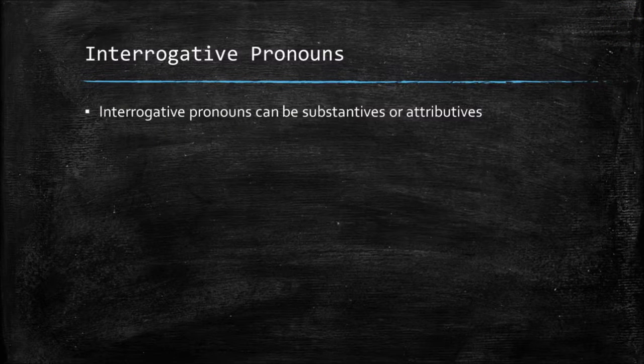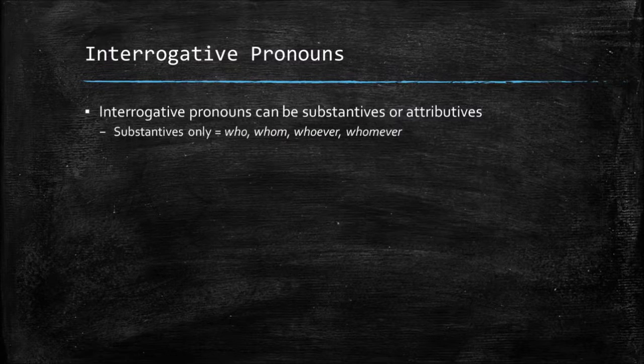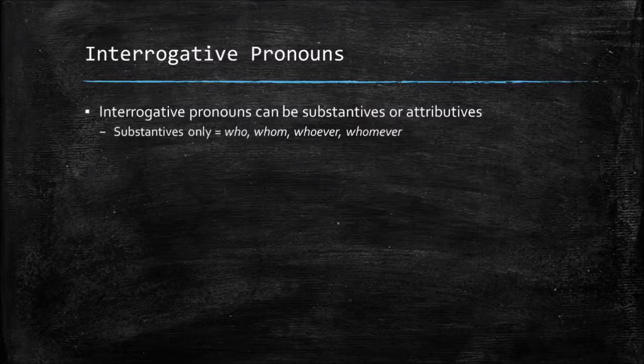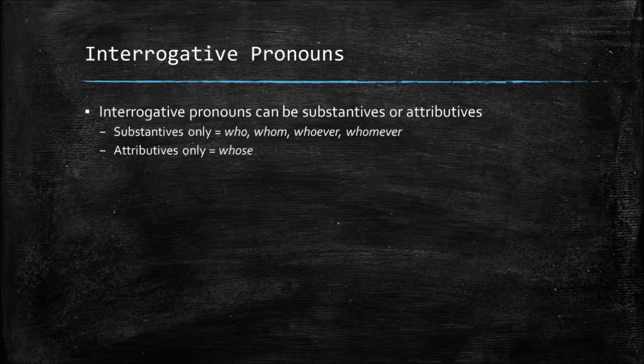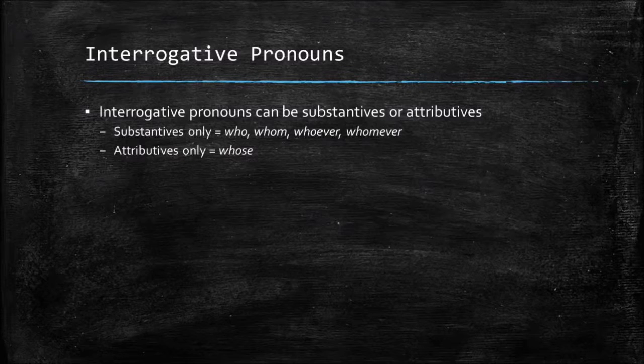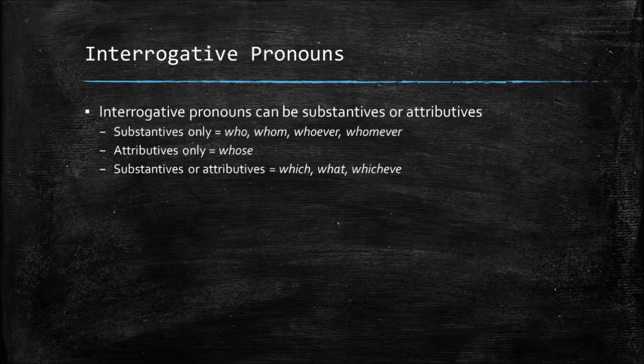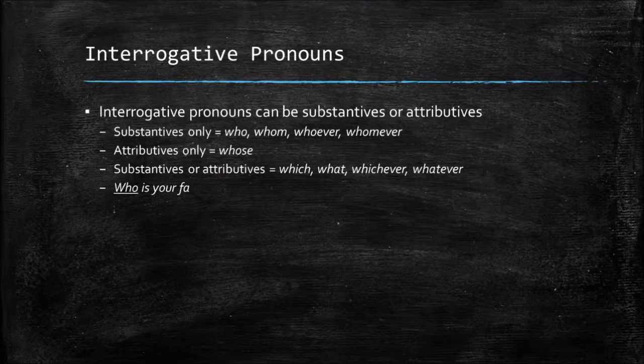Interrogative pronouns can be substantives or attributives. There are some which can be substantives only. Those are who, whom, whoever, and whomever. Those will only ever act as substantives. There is one which can be only an attributive, and that's whose. You can't use whose as a substantive ever. And finally, the rest can be either, depending on how it's used in a sentence. They can be substantives or attributives, and that's which, what, whichever, and whatever.